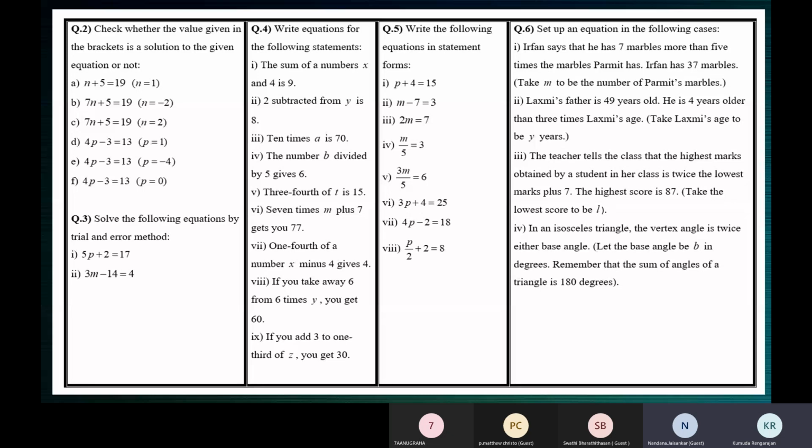No, you must answer the question. You should say, check whether the value given in the brackets is a solution to the given equation or not. So p equal to minus 4 is not a solution. Yes, ma'am.